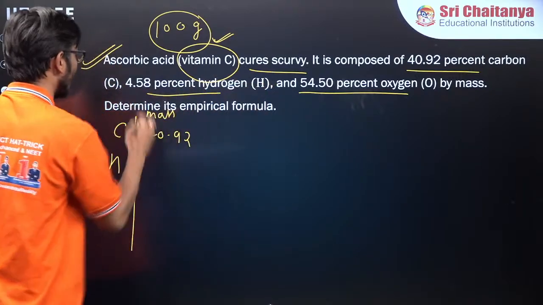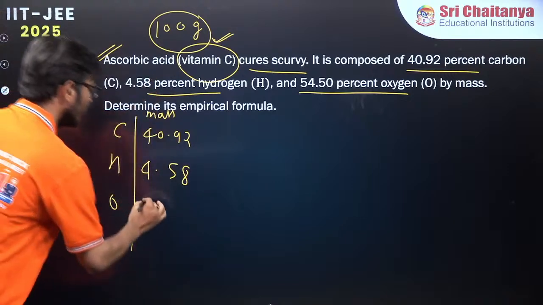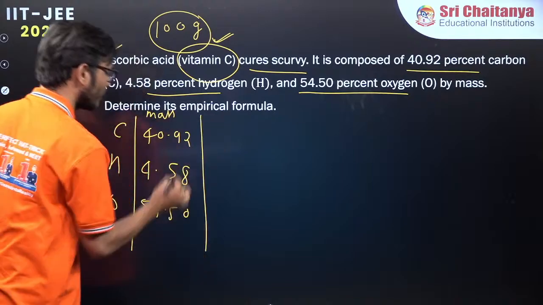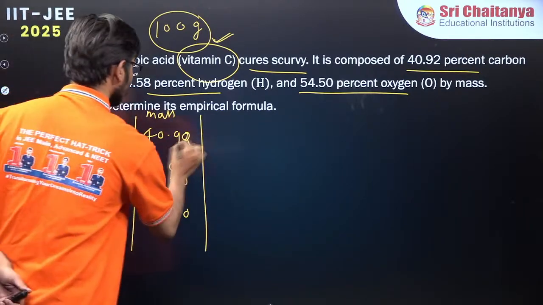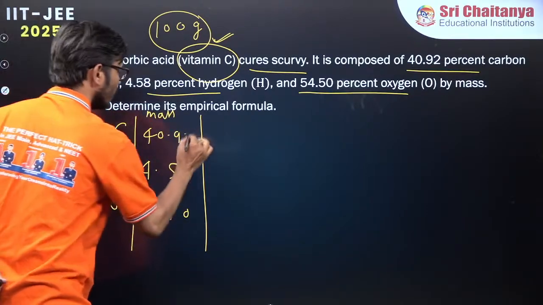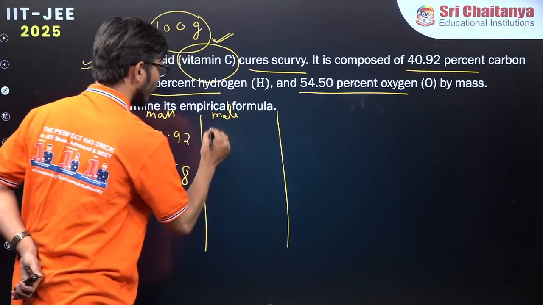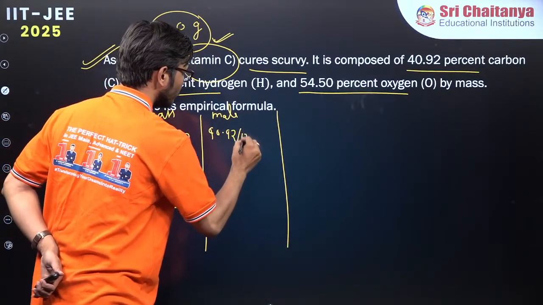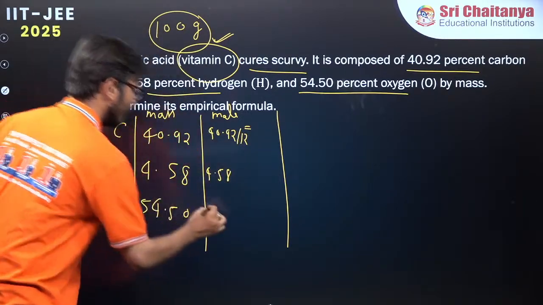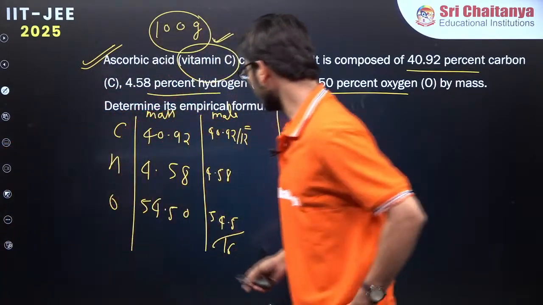Hydrogen ka percentage is given how much, Bolo beta ji? 4.58. And what is the remaining one? 54.5% is of oxygen, right? Now, once we have percentage, what we find? This is 9.2, right? So, the next one, we go for moles, right? So, we will find moles. So, how to find the mole? 40.92 by 12, right? Similarly, 4.58 by 1 itself, so that is the mole itself, and this is 54.5 by 16, right?